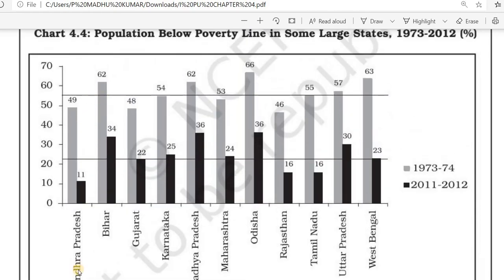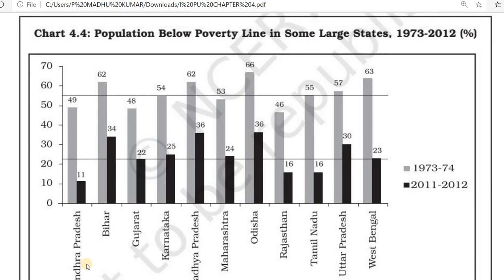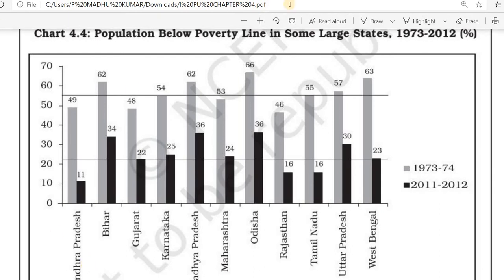Bihar was 62% and reduced to 34%, Gujarat was 48% and reduced to 22%, and Karnataka was 54 and reduced nearly by half to 25%. Madhya Pradesh went from 62 to 36, Maharashtra from 53 to 24, and Odisha was 66 and is now 36 in 2011-12.